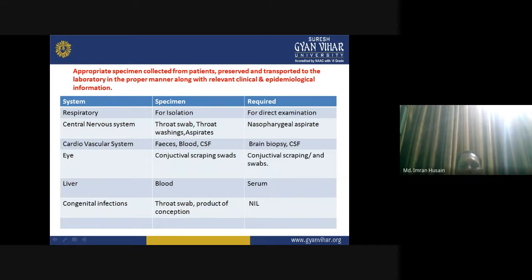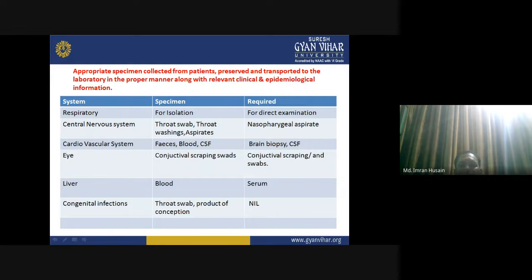So here we have system, specimen and requirement. Respiratory specimen for isolation or direct examination. Central nervous system: throat swab, throat washings, nasopharyngeal aspirate.